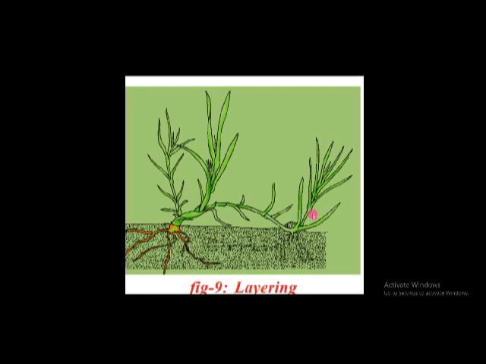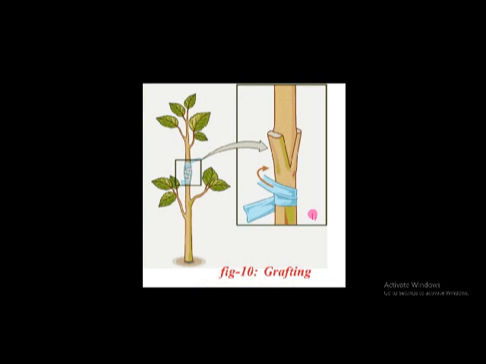Here in this method we are producing new plants, and this is called grafting. Grafting in Telugu is called antu tokkadam, antu kattadam. Here on one plant we are grafting another plant. This plant is present in the soil. It is called the stock plant, and here we are bringing another plant and affixing both.